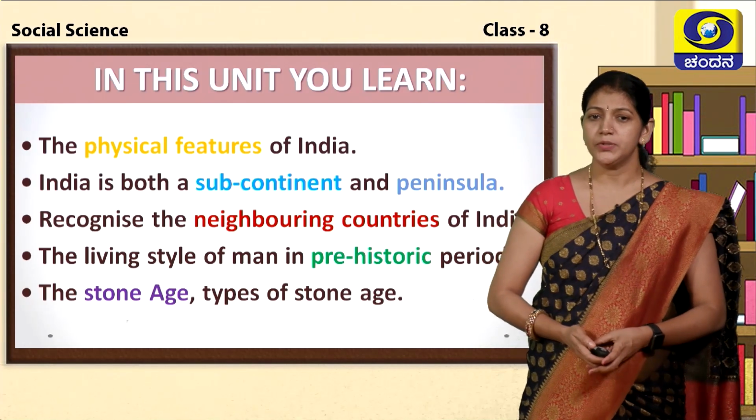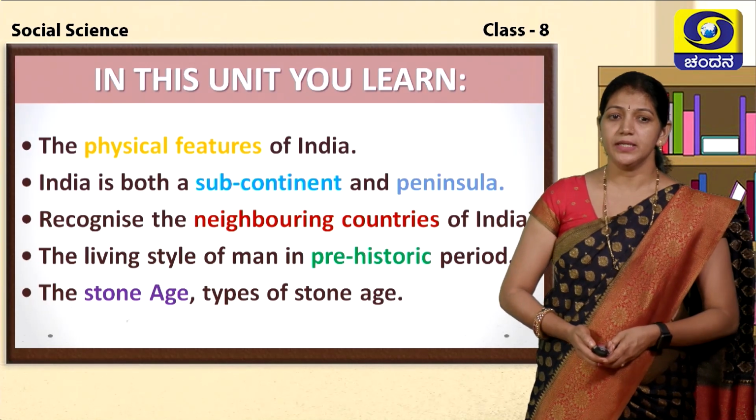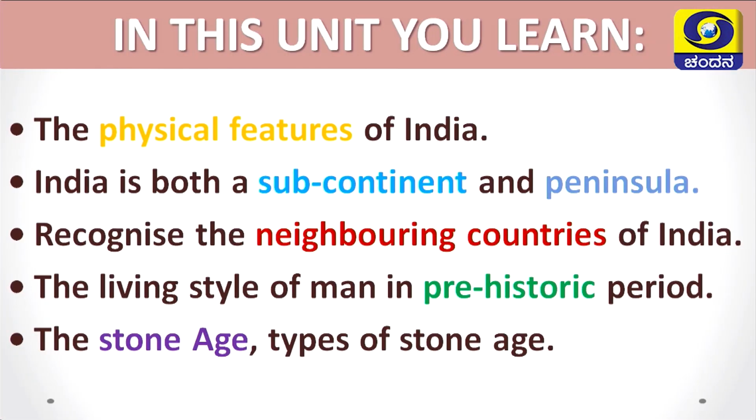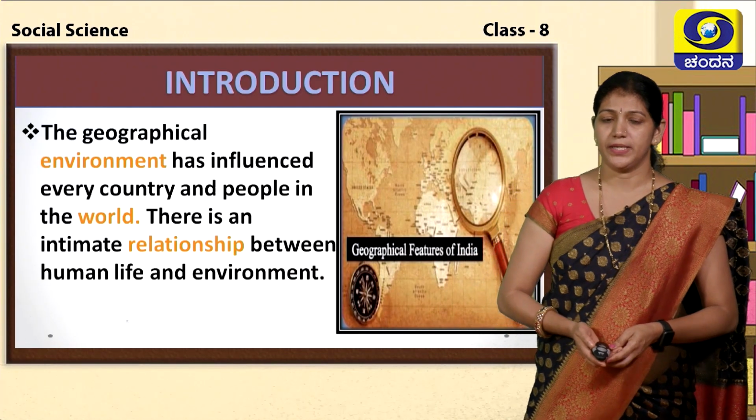In this unit you learnt about the main topic of this chapter, the physical feature of India. India is both a subcontinent and a peninsula. Recognize the neighboring countries of India, and you also learnt about the living style of man in the prehistoric period, what the prehistoric period is, and the different types of the Stone Age. Let us see the geographical feature of India.